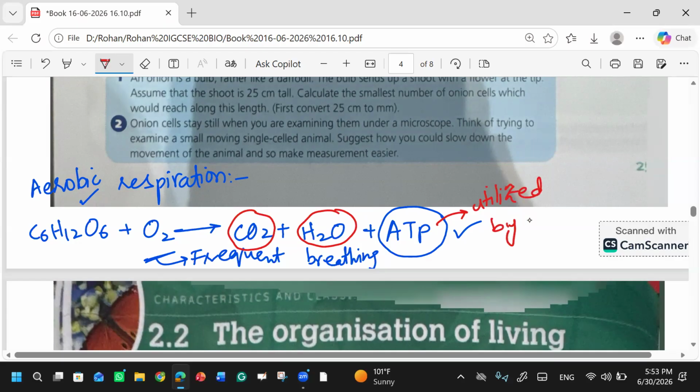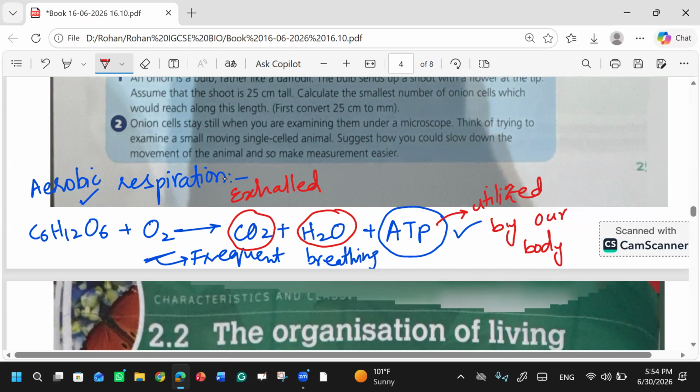What about water and carbon dioxide? Does carbon dioxide get stored in us? No, we do not store carbon dioxide. It will be exhaled out. It is a waste, so we will exhale it. And when we exhale it, the trees and plants will use this carbon dioxide, and the oxygen will be inhaled.